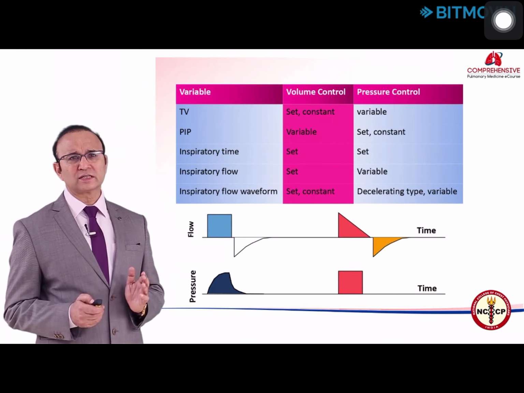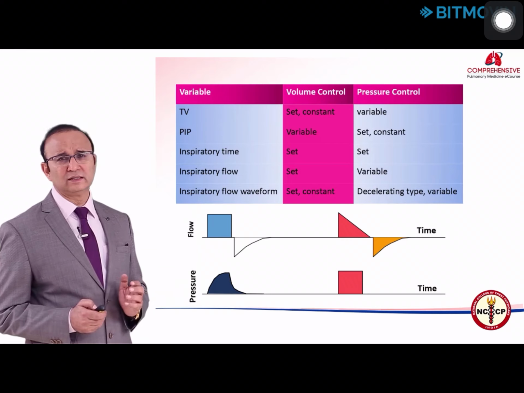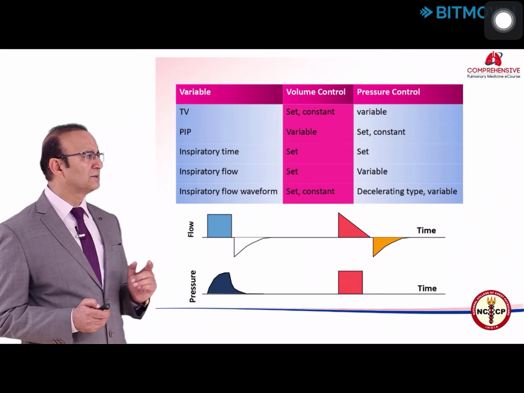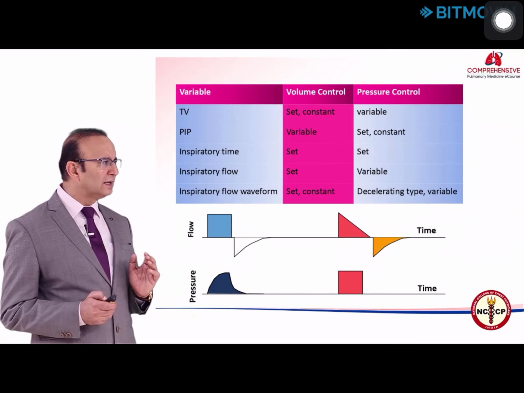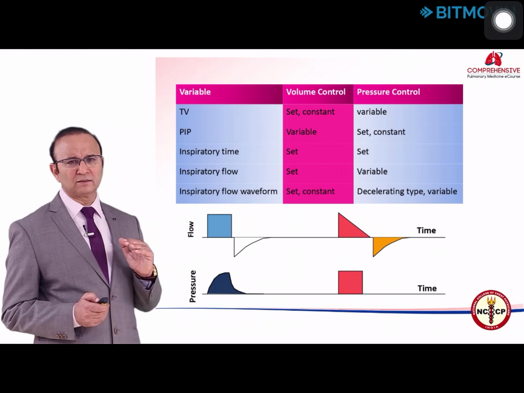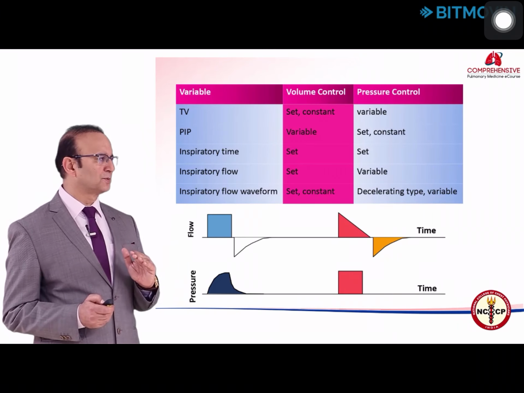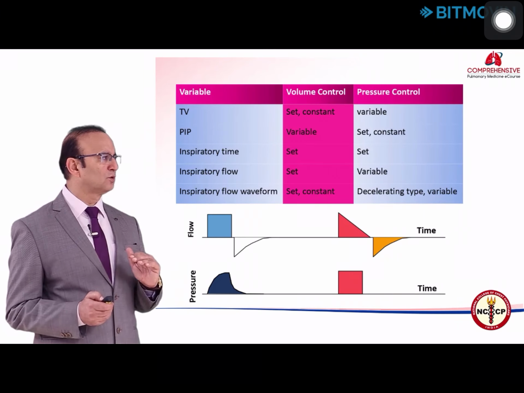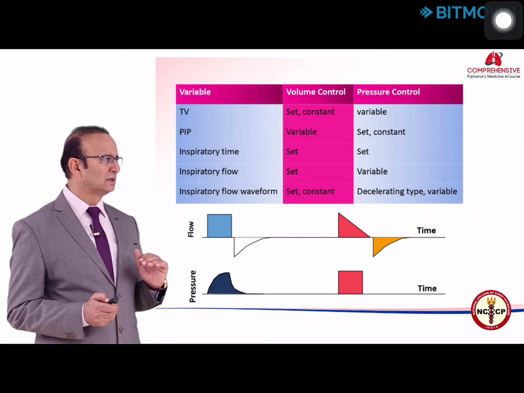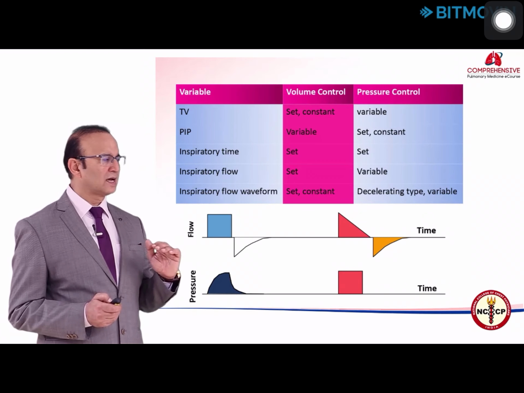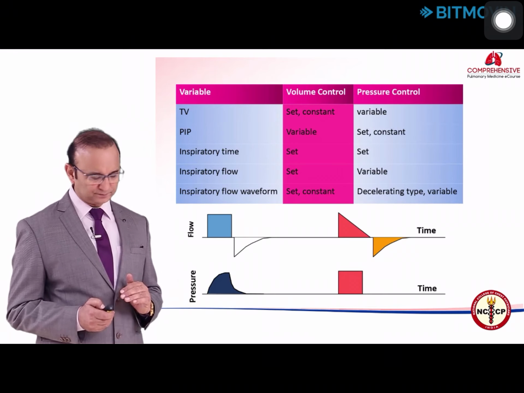The pressure versus time, as you can see in the graphics below, exhibits a square pattern indicating that the pressure remains at the preset level throughout the inspiratory phase, and peak flow is the result of the set pressure level, the patient lung characteristics, and the patient inspiratory effort.